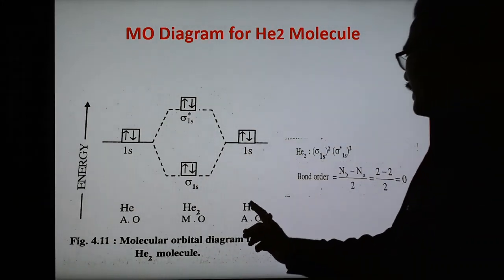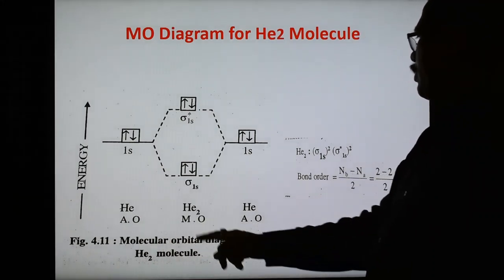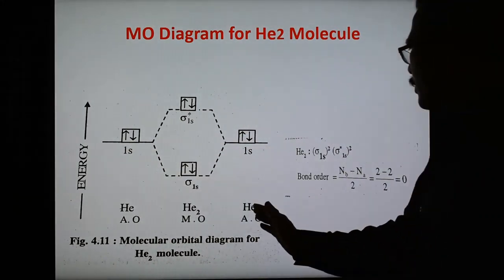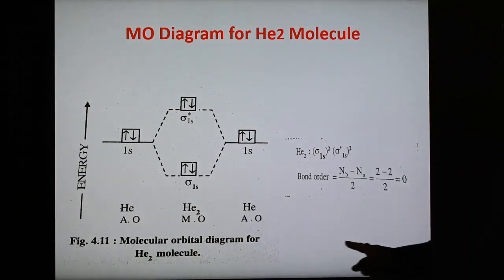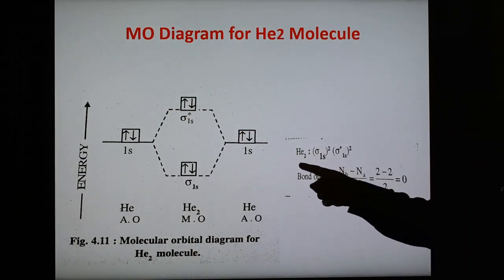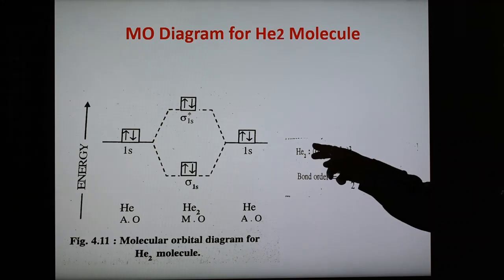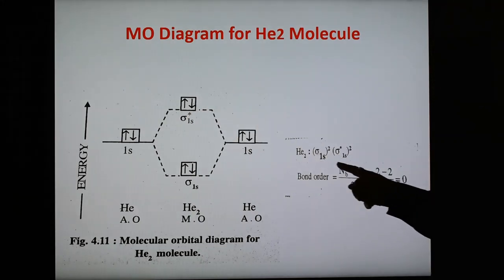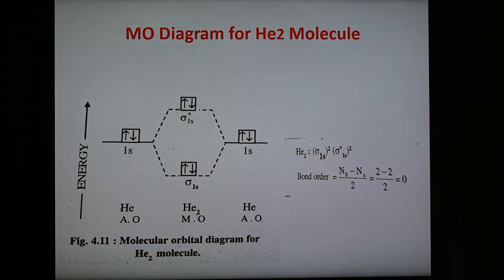Again, atomic orbitals of the two atoms combine to form molecular orbitals. These are the molecular orbitals and these are the atomic orbitals, so AOs forming MOs. Here the molecular orbital configuration is: helium, then colon, then sigma 1s2, sigma star 1s2. So this is the molecular orbital configuration.